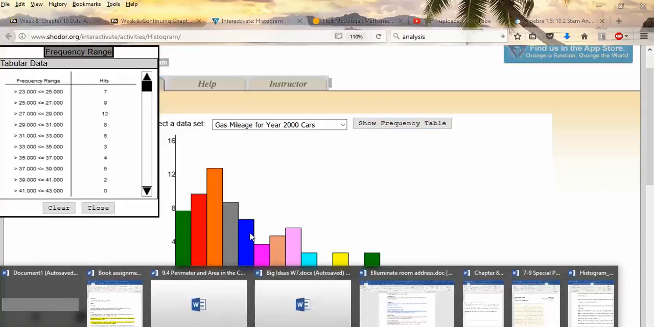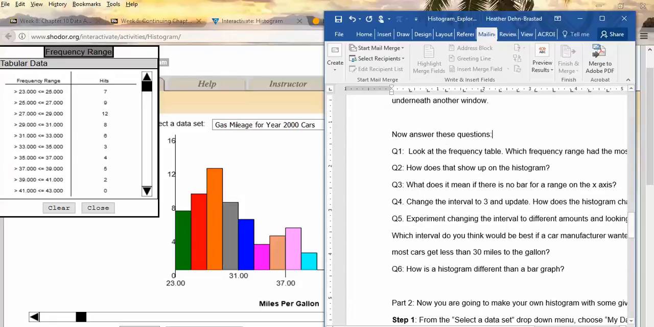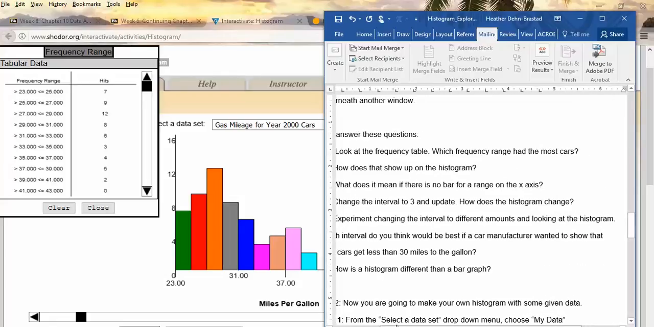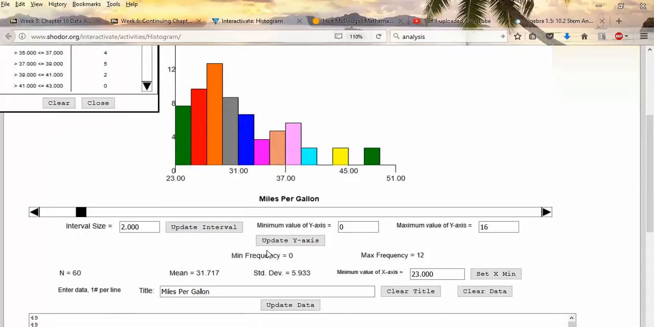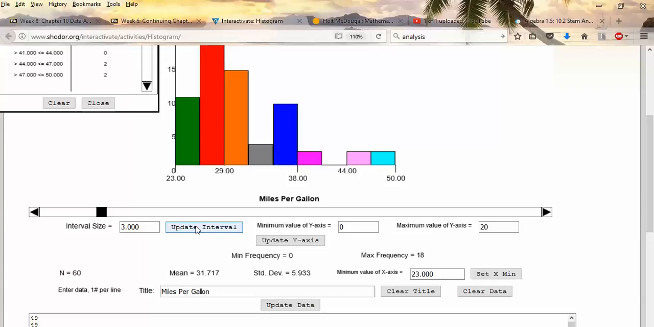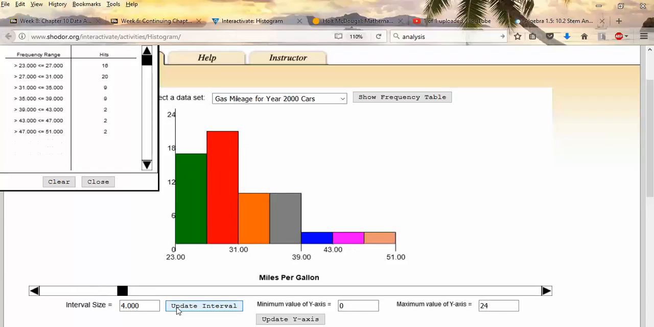So yours should look very similar to this if you've set everything up correctly, and then you're going to answer the questions that are on the worksheet. And if it tells you, like in question 4, to change the interval to 3, then that was right here. You can change the interval sizes and then click Update Interval. I didn't change my max or min or anything, so all that changed now was my interval. And that frequency chart changed as well. If I change it to, say, 4, and then click on Update Interval, you see the bars get wider, but also things look different.